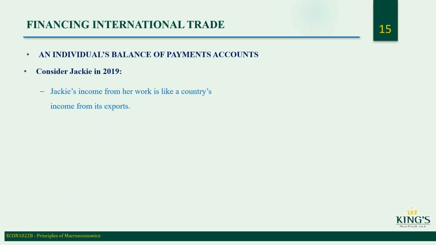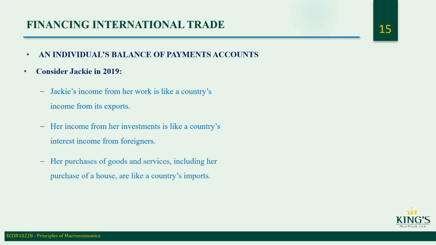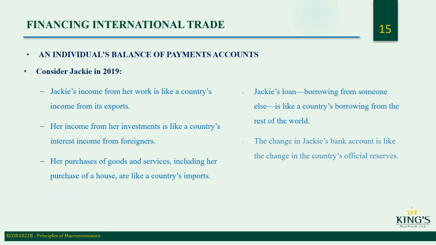So Jackie's income from her work is like a country's income from its exports. Her income from her investments is like a country's interest income from foreigners. Her purchase of goods and services, including her purchase of a home, are like a country's imports. Jackie's loan borrowing from someone else is like a country's borrowing from the rest of the world. Change in Jackie's bank account is like change in the country's official reserves. And you can create a budget with these types of concepts here.